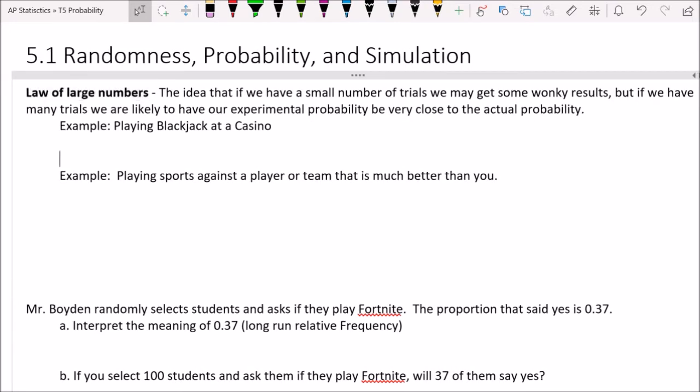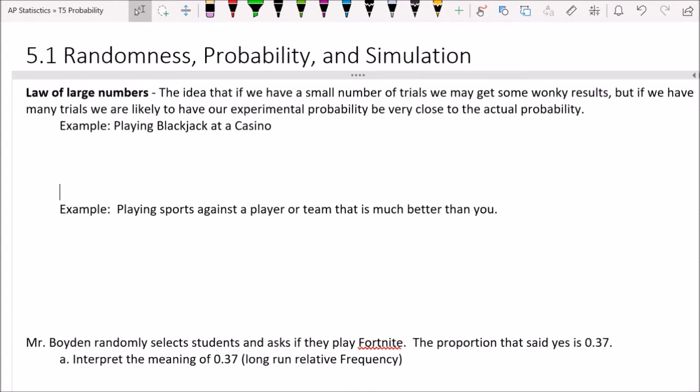Now, the idea of the law of large numbers is that if you had a small number of trials, then you could potentially get some really bizarre and strange results. It's similar to the idea of sampling variability that we talked about in the previous unit. They're based on the same concept, in fact. But if you had many trials, then your experimental probability is probably going to be pretty close to the actual probability. So let me give you an example with playing blackjack at a casino.